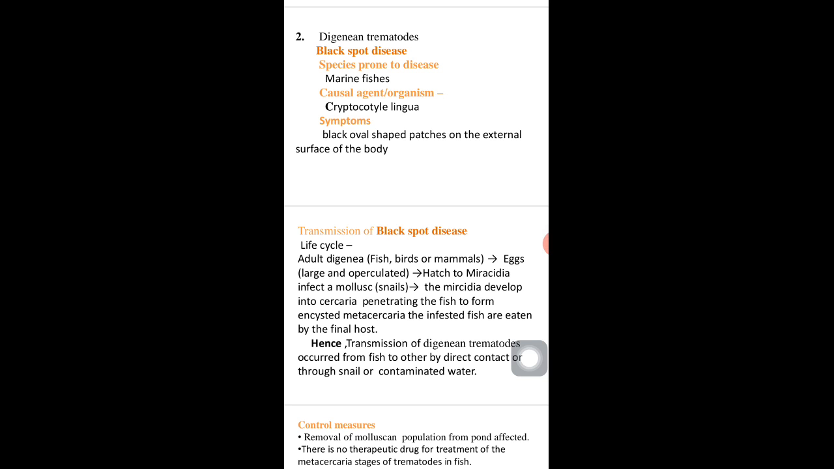First, species prone to this disease. Marine fishes are the fishes prone to this disease. Cryptocotyle lingua is the causal agent of black spot disease. Symptoms: black spot disease shows black oval shaped patches on the external surface of the body of the fish.